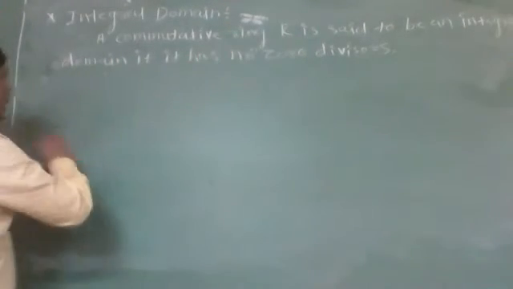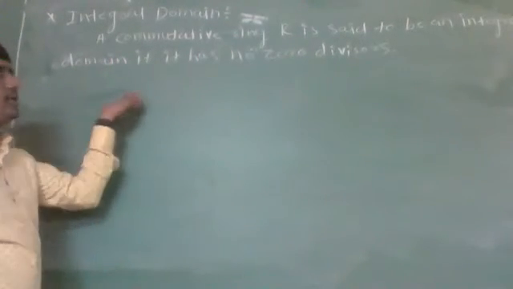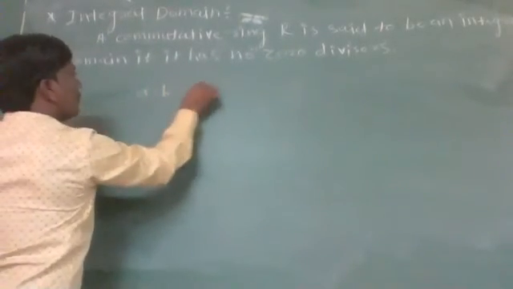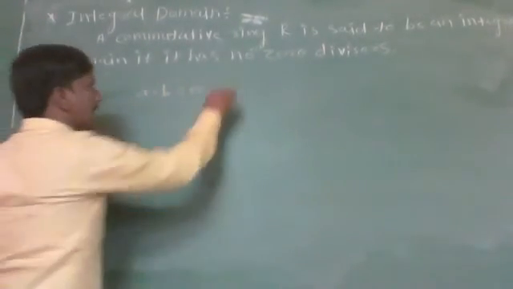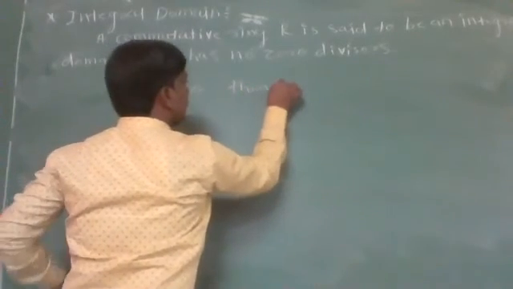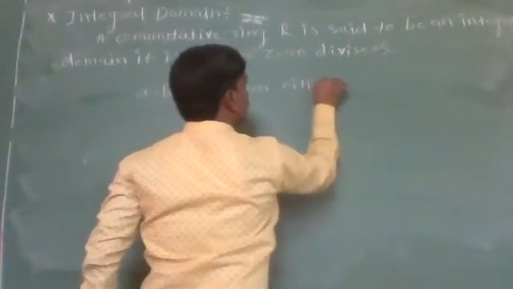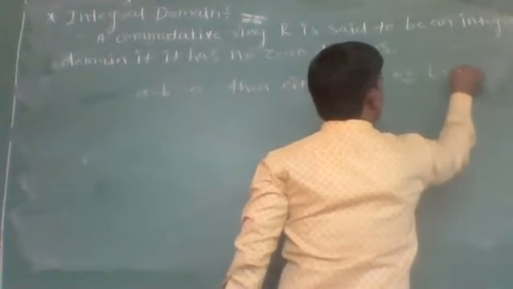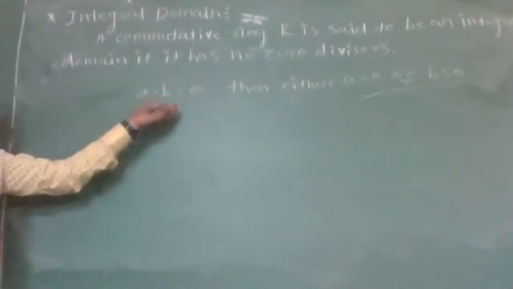That is, if we take any two elements a, b in R and the product of those two elements a b is equal to 0, then either a equals 0 or b equals 0. This property is called without zero divisors.